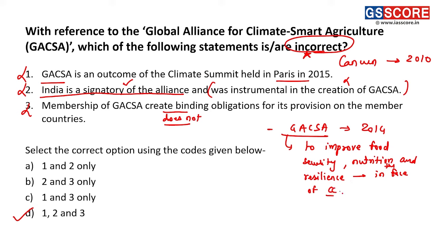Right. So that is what is the vision of GACSA, and it was established for ensuring food security and even livelihood security in the context of climate change. Fine. So that is the objective of GACSA. Answer of this question is D, 1, 2, and 3. Next question now.